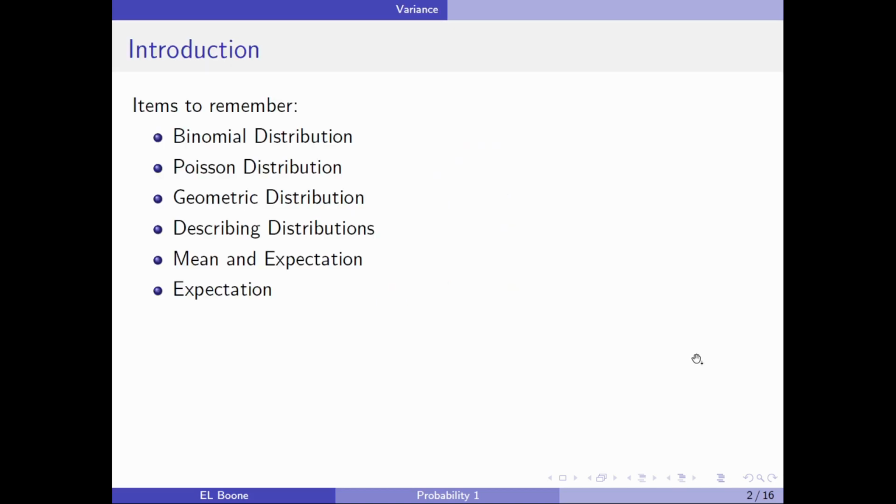All right, so we're going to have a whole bunch of things in this video that you're going to need to have some idea about. So we're going to talk about the binomial distribution, the Poisson distribution, the geometric distribution. If you don't know about describing distributions, you should go back and do that because we're going to be talking about the variance, which was introduced there. We're going to talk about the mean and the idea of expectation and the video on expectation in general. So you should go back and watch those if you're not familiar with these concepts yet.